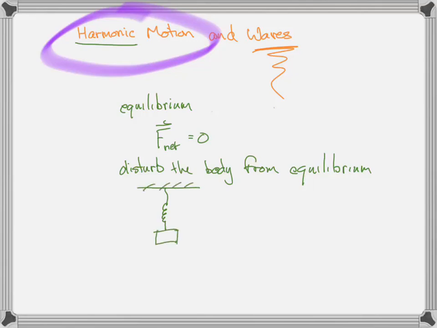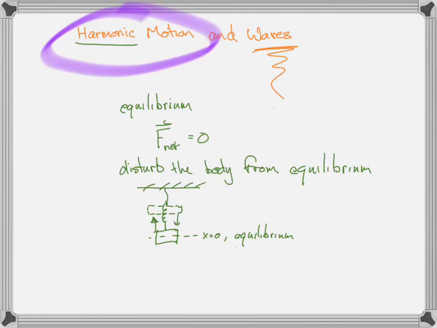If I hang that from the ceiling, it's going to tend to sit at some equilibrium position. We just call that x equals 0, equilibrium. And what happens if we disturb it from equilibrium? If we lift it up, right? If we push it up away from equilibrium so that it is here, what's going to happen is the mass will tend to fall back down. It will want to fall back down towards equilibrium.